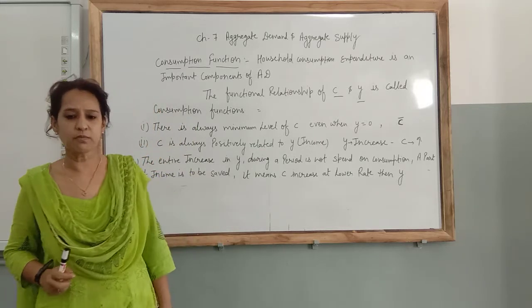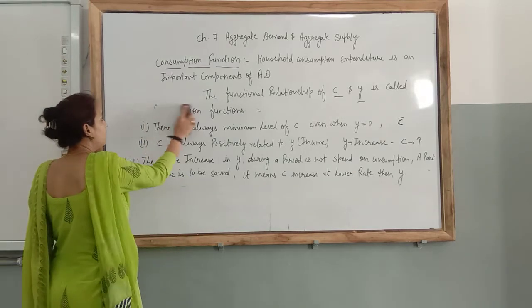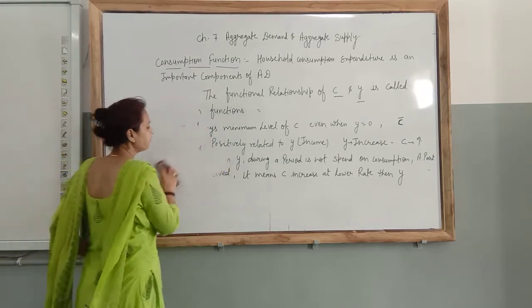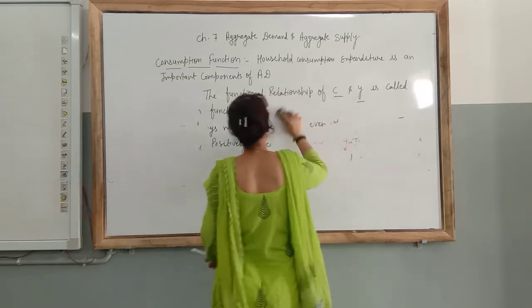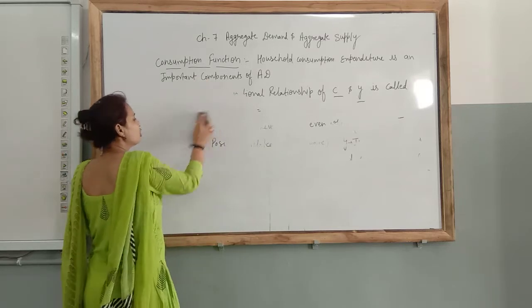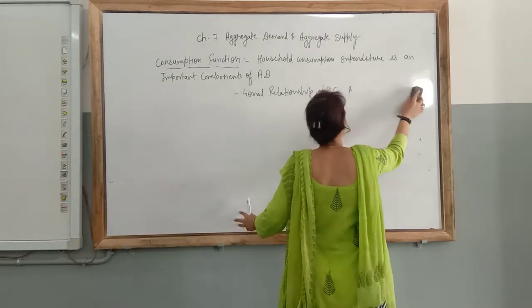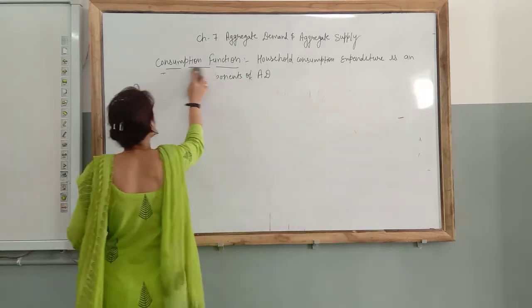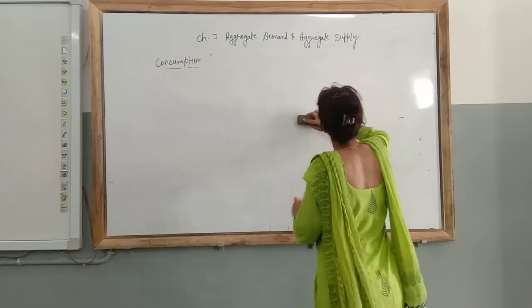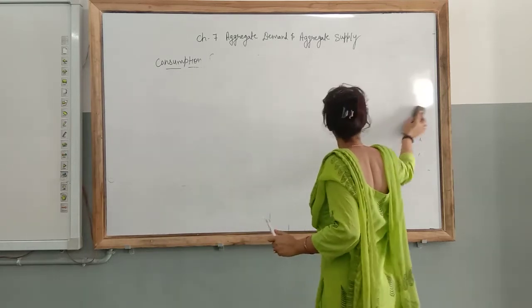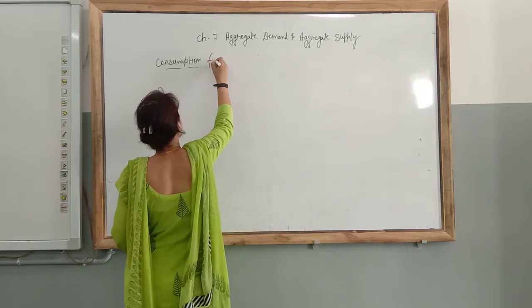Now I am going to explain this with a table and diagram, a schedule and diagram representation of the relationship of the consumption function.